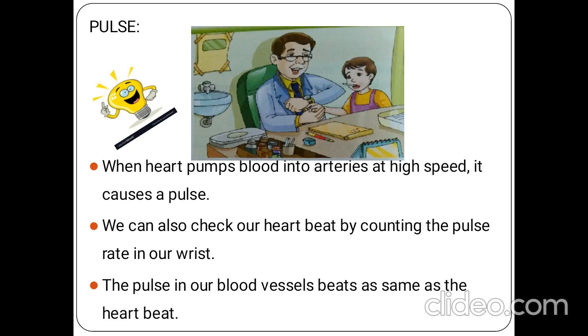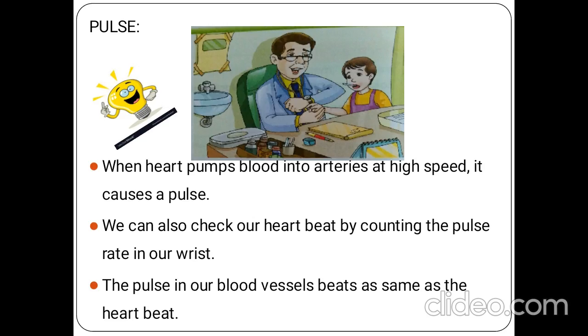Arteries are the blood vessels that carry pure blood to different parts. This is what we saw about arteries. When the heart pumps blood into arteries at high speed, that makes the pulse. Could you get it? Once again I am repeating: when the heart pumps blood into arteries at high speed, it causes pulse.